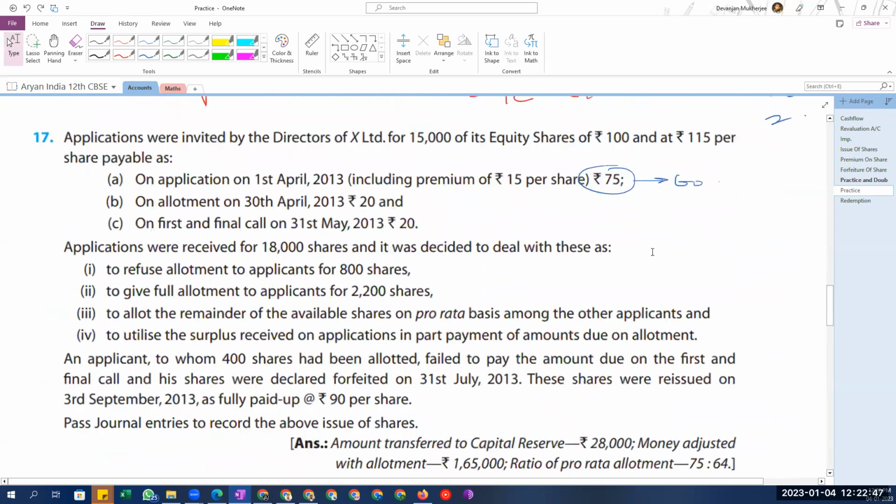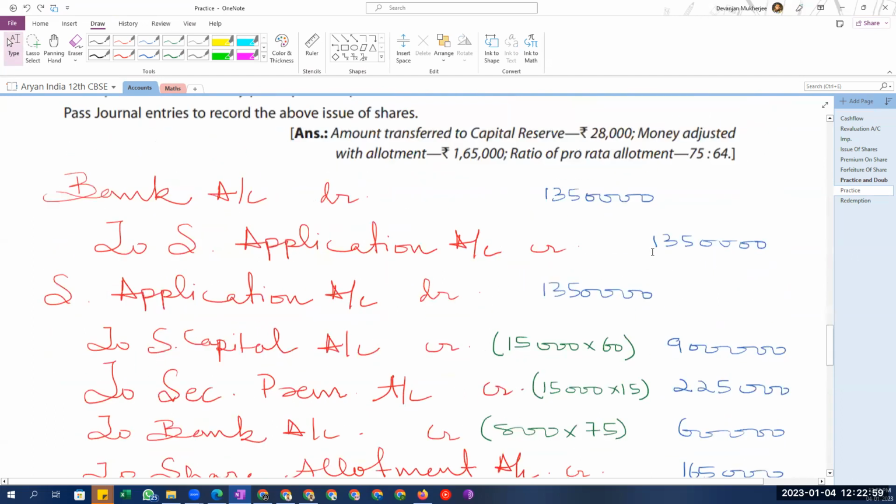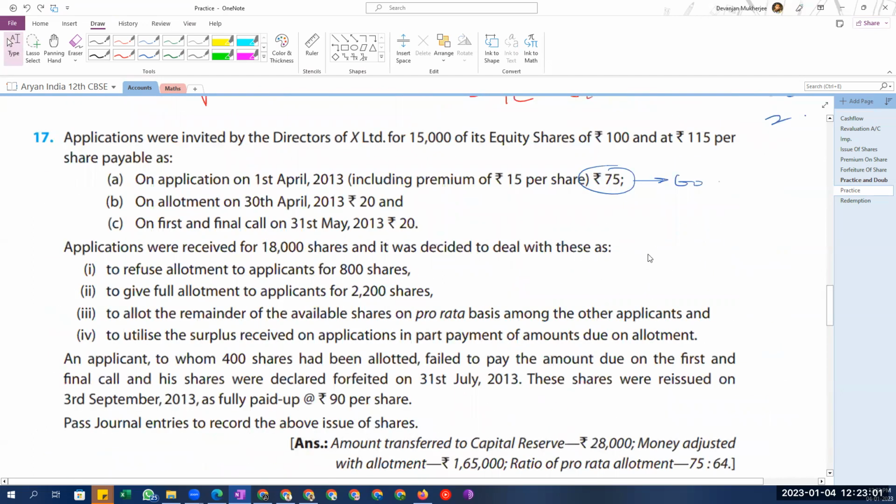Now tell me what will be the next entry. The next entry will be share allotment account debit, to share capital account credit. And how much will be the amount?